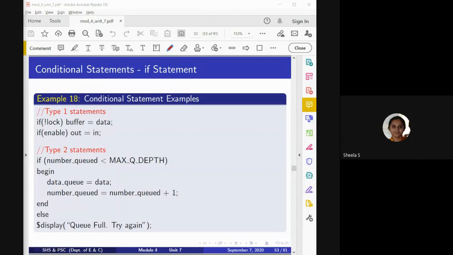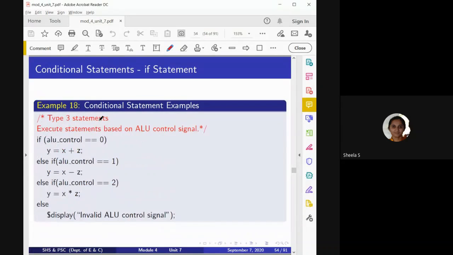Okay. If we do not put the else part, what happens? As long as the buffer has memory, it will download the data and afterwards it will stop. It won't give any intimation. So if I want any particular intimation, then I can place this particular statement in the else part. So like this, we can consider two different conditions, whether the true condition has to be satisfied or the false condition has to be satisfied. And the next one we have is the type 3 statement.